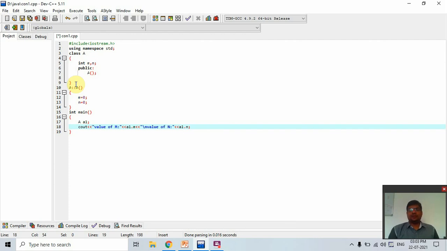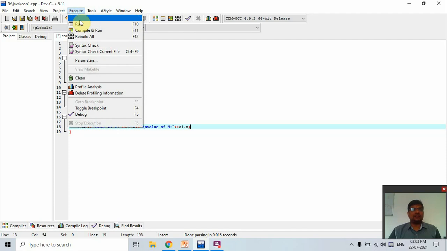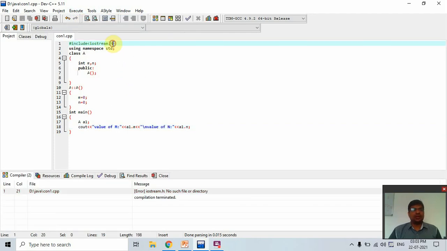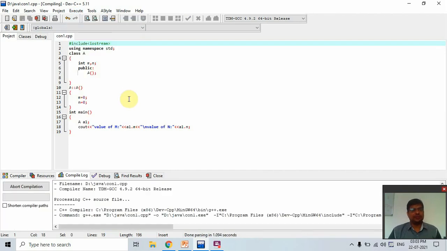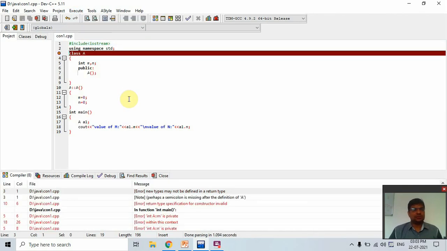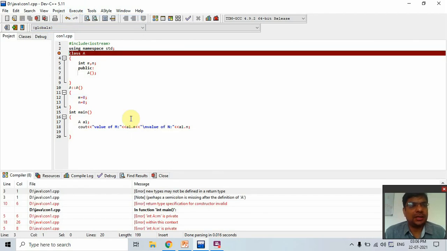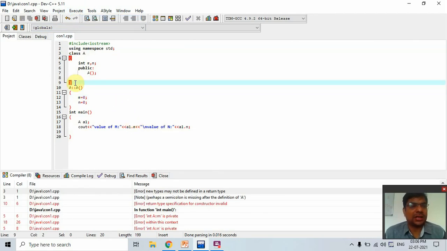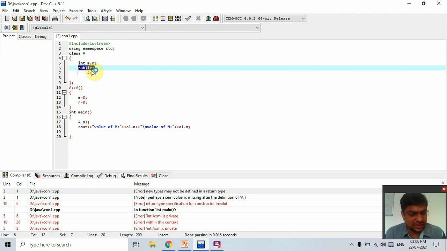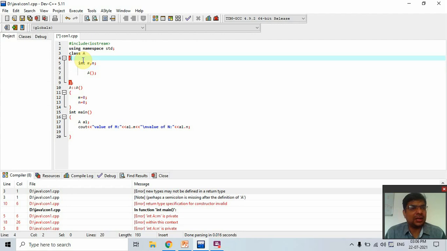That's it. Now we compile this program. If there is any error, then we resolve that. So here dot n is not placed in Dev C++. So again, one minute, wait. We compile this. Here many errors are there. When we close the class in C++, we write the semicolon. Now the next error is m is private. Private members are not accessed in other functions. So we cut this and we write this.